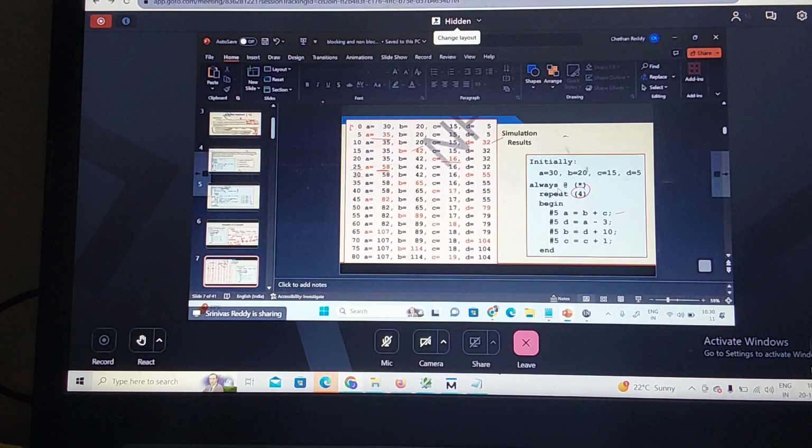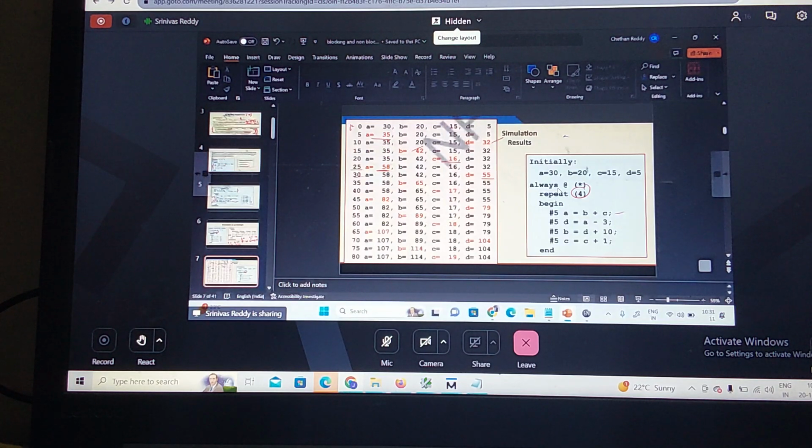Do you understand how you can see the simulation result of the blocking statements? So when it is executing one statement, it is blocking what? Another statement. It will start executing what? Sequentially. So this procedural assignment can be executed sequentially.